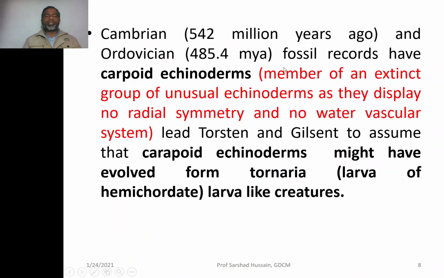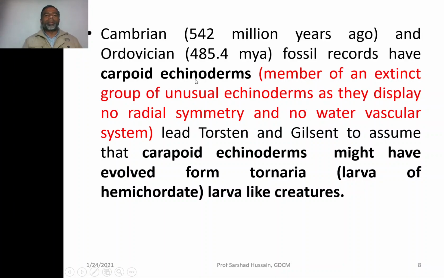Then, when the fossil record of Cambrian and Ordovician period, that is 540 million years ago and 585.4 million years ago, respectively, were assessed by the scientists, they noticed that these two periods were having the carpoid echinoderms. Carpoid echinoderms means the unusual echinoderms that are now extinct, not the present echinoderms. Why are they unusual? Because they don't have the characteristic features of the modern echinoderms like the radial symmetry or the water vascular system.